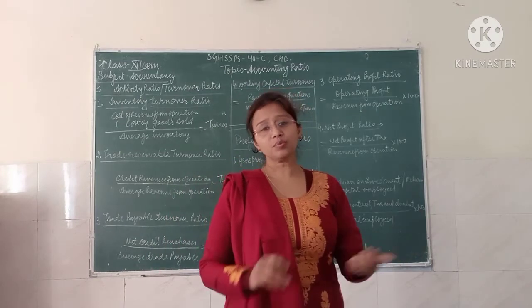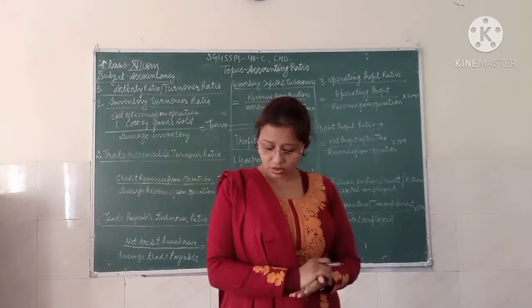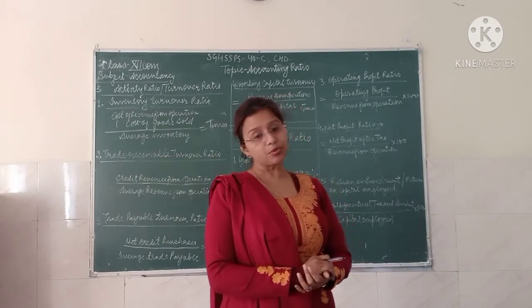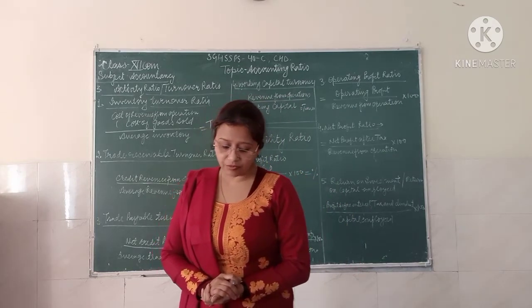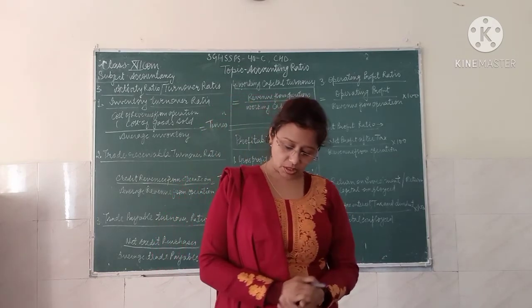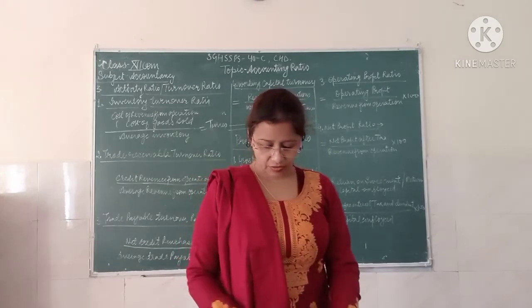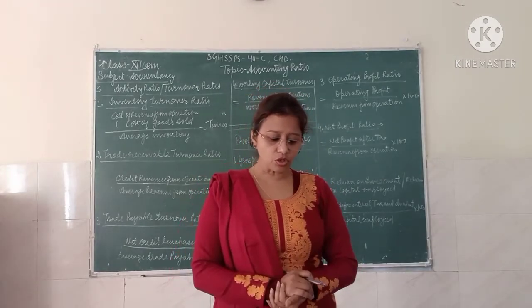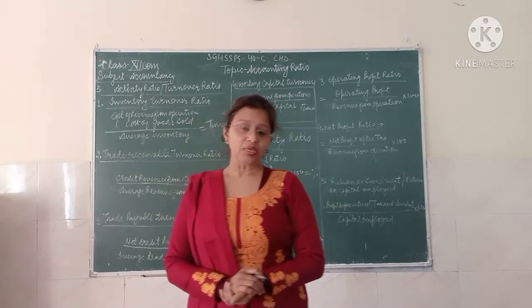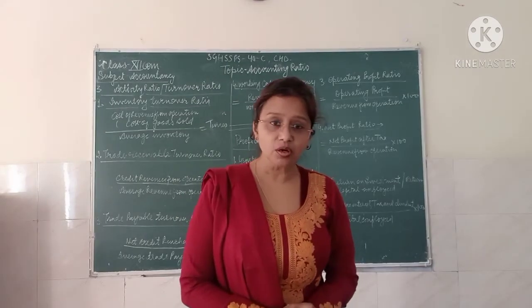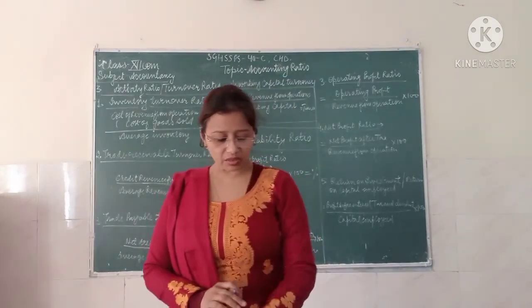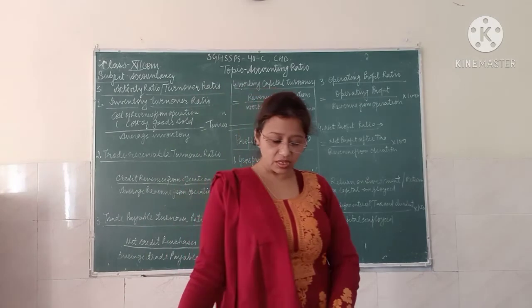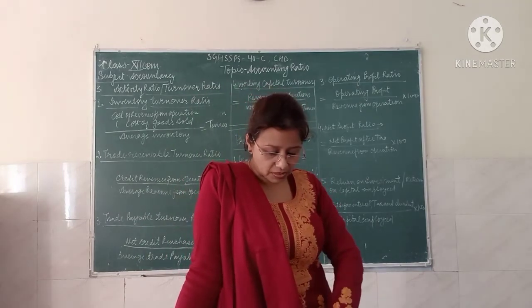First of all, what is the profitability ratio? Efficiency in the business is measured by profitability, and profitability refers to the financial performance of the business. So we have the 5 ratios. First is the gross profit ratio, which establishes the relationship between the gross profit and the revenue from operations, or you can say the net sales of an enterprise.